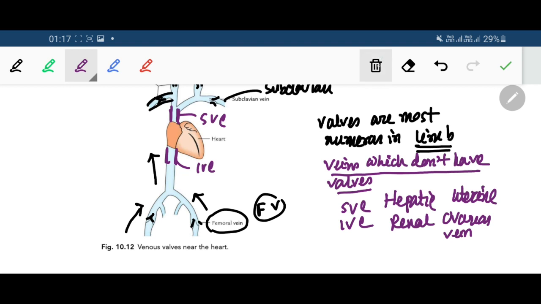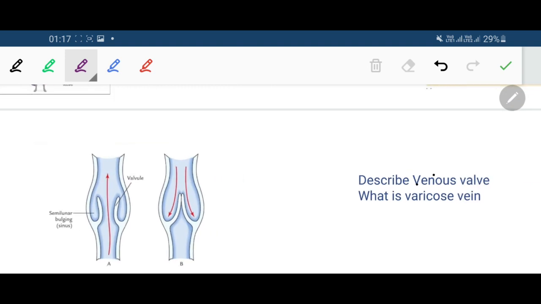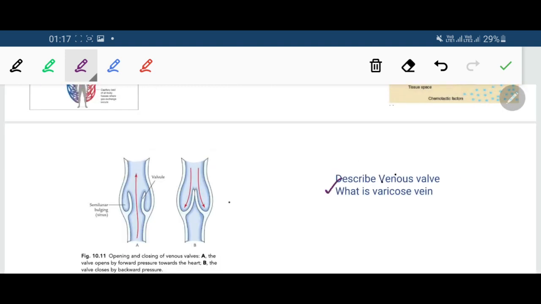Next is the varicose veins. What is a varicose vein? A varicose vein is one which is dilated, elongated and tortuous. Actually, the accumulation of blood in the veins of the legs over a long period of time, as may occur in people whose profession requires standing still all day, can cause the veins to stretch to the point where the venous valves are no longer efficient.